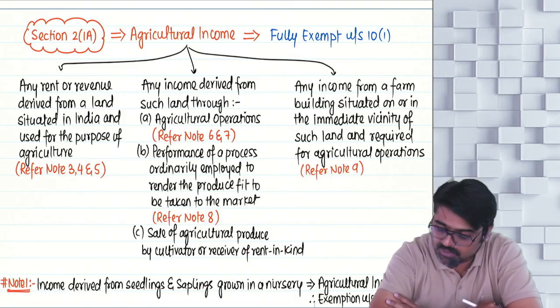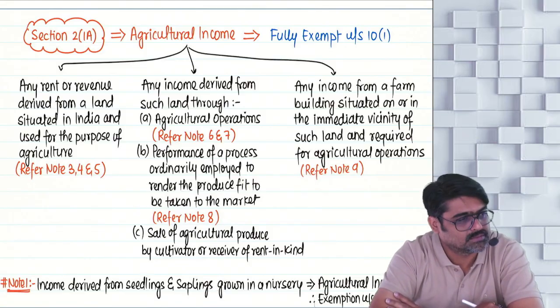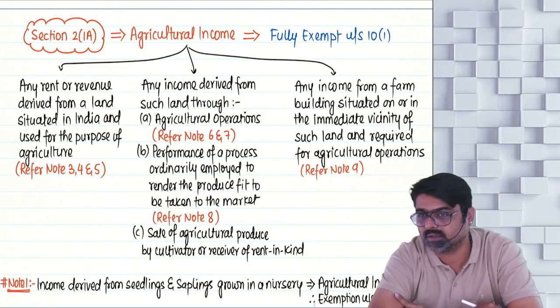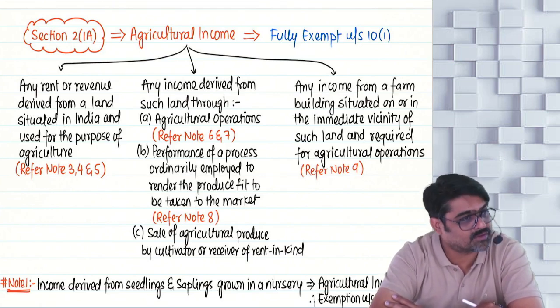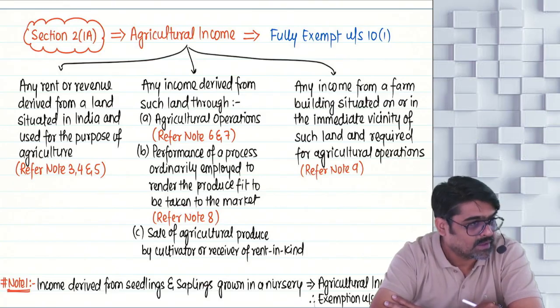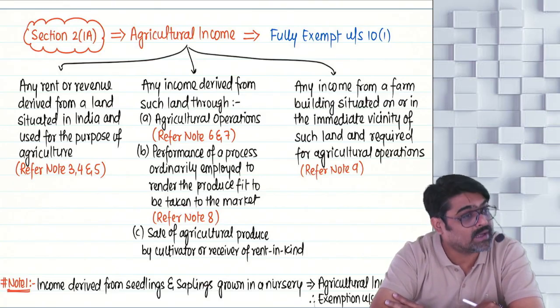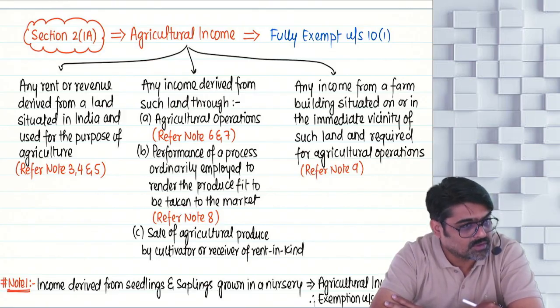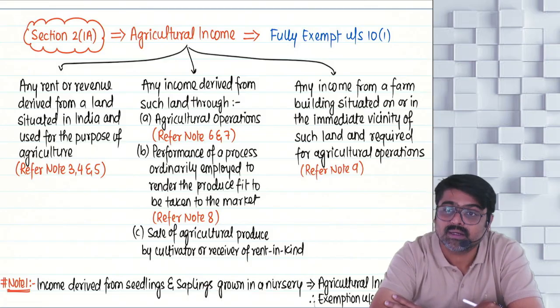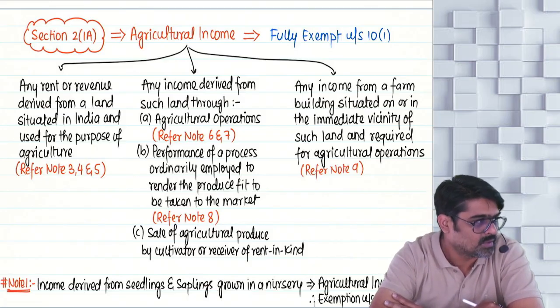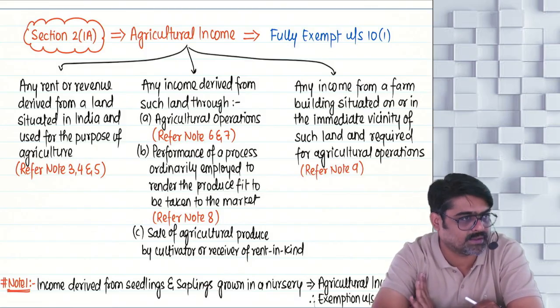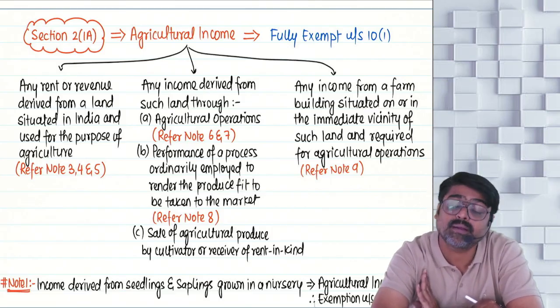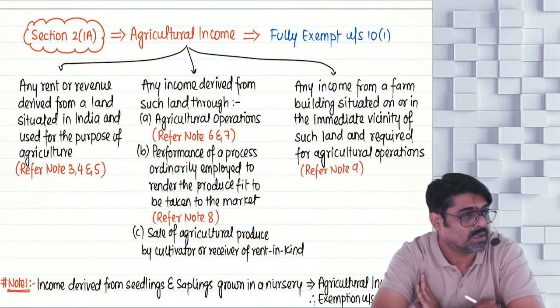Understood or not? So number one, is it required that the assessee who is earning this rent must be the owner of that land? Nowhere is it written. So this rent can be earned by an assessee who is the owner of this land or may not be the owner of this land, it will not make any difference. It is not required that the rent from the land is coming to you, then you are the owner of that land also. You just have to earn this type of rent. If you are earning this type of rent, then the rental income will be your agricultural income.